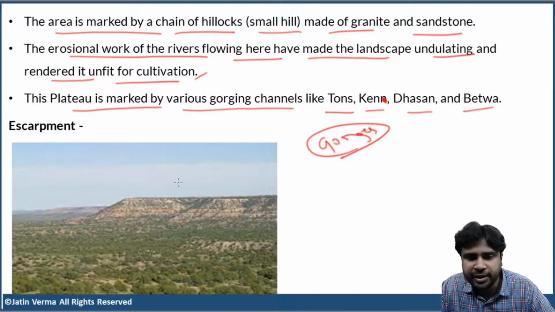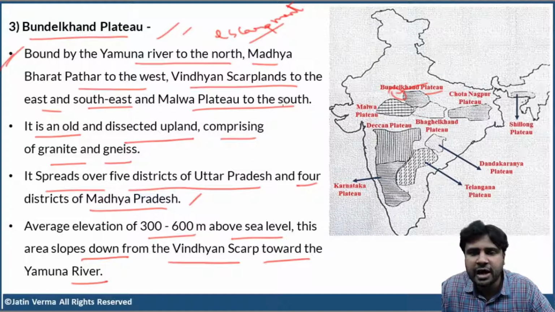And this is the meaning of escarpment. Okay, you might have seen these kind of things in many places. So such kind of structure is escarpment. And escarpment is formed due to erosion, mostly erosion. Okay. Now, Vindhya scarplands contain many escarpments. Clear, right?